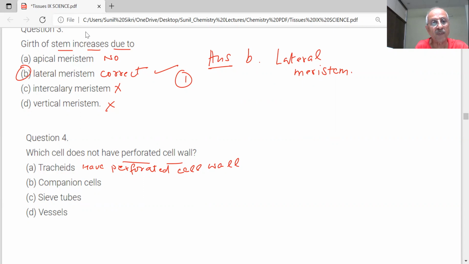What is the function of companion cells? What do they do? The companion cells are present in phloem.